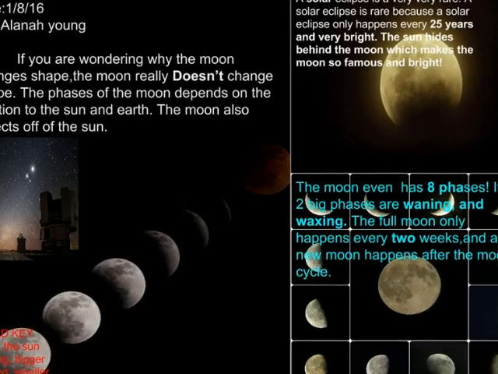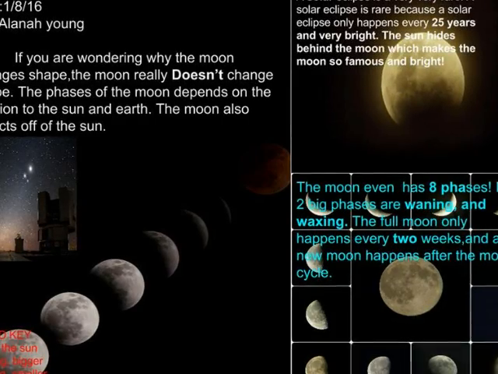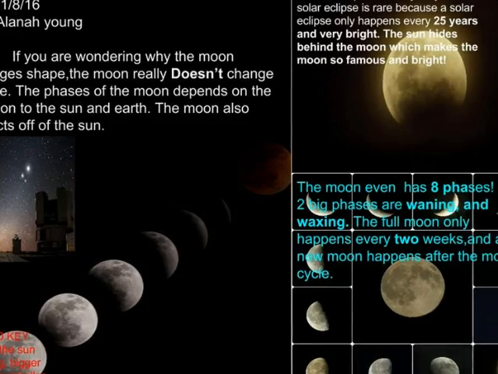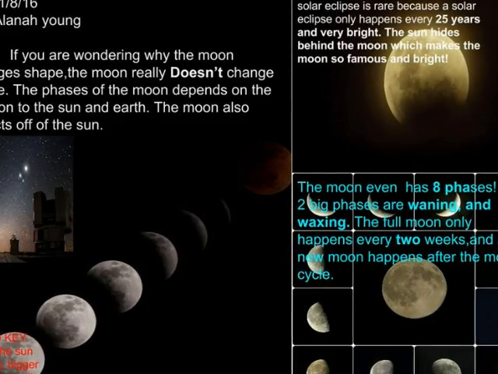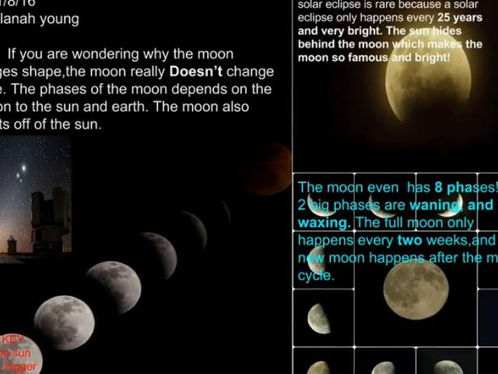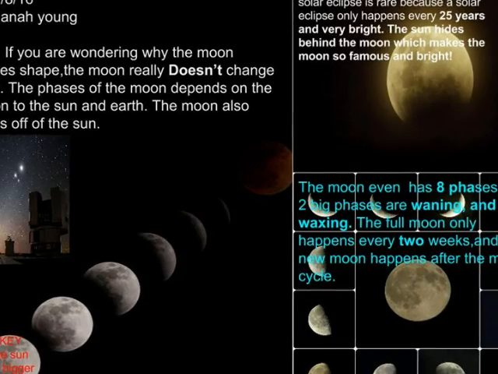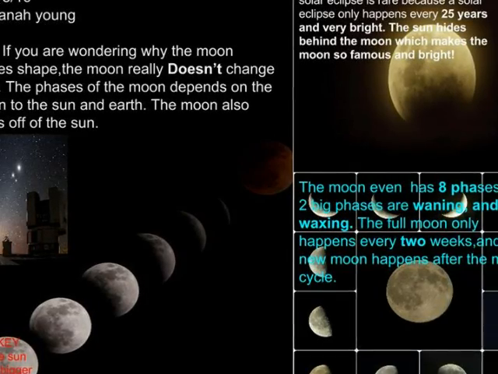The moon even has 8 phases. Its 2 big phases are waning and waxing. The full moon only happens every 2 weeks, and a new moon happens after the moon cycle.